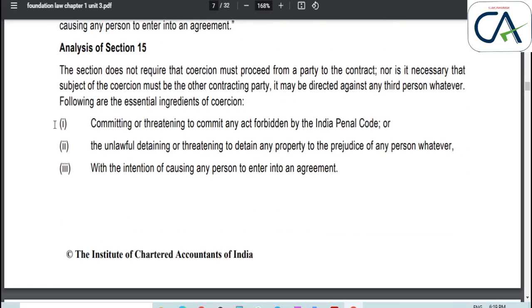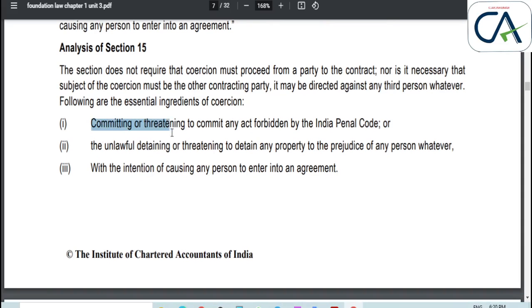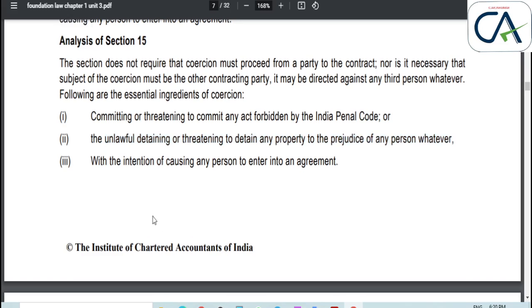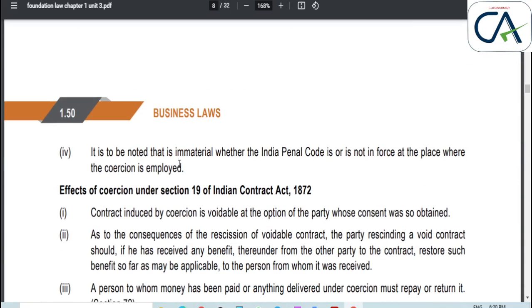Here there is an exam question. There are conditions to be fulfilled. It must be committing or threatening. It must be unlawful detaining or threatening to detain any property to the prejudice of any person whatever. It must have the intention of causing any person to enter into the contract. It must be unlawful under the Indian Penal Code or any act.